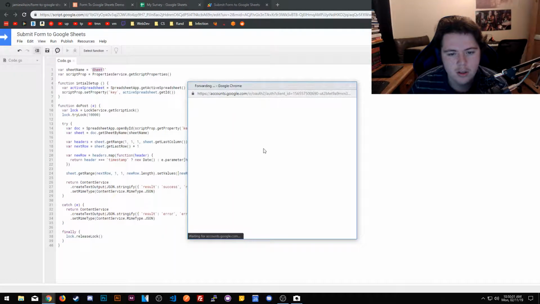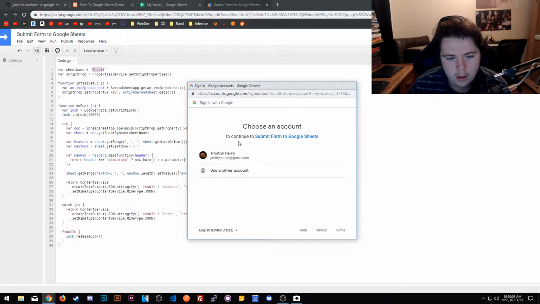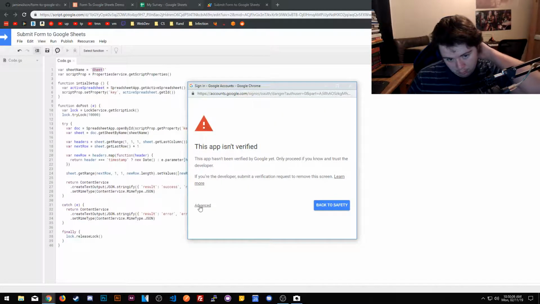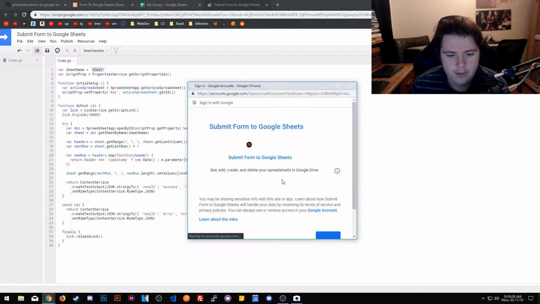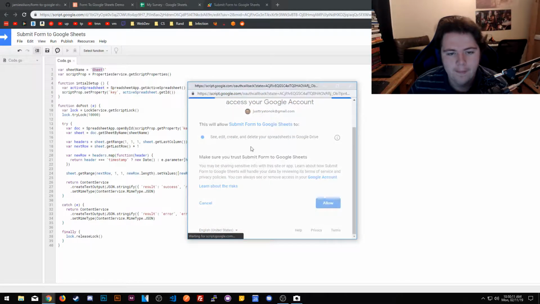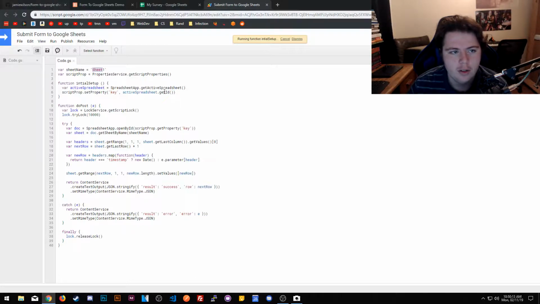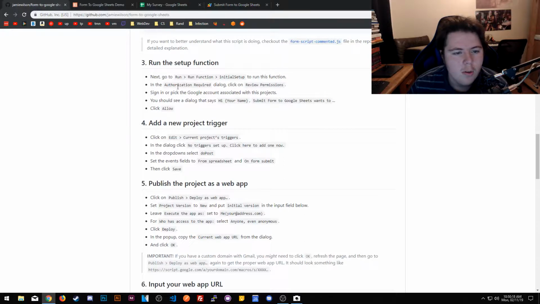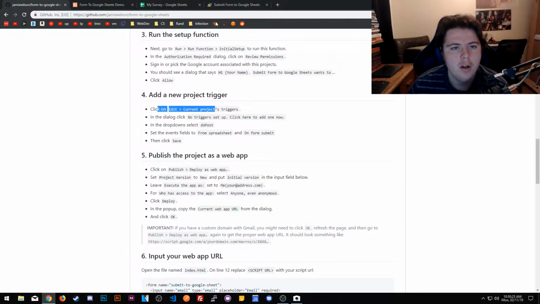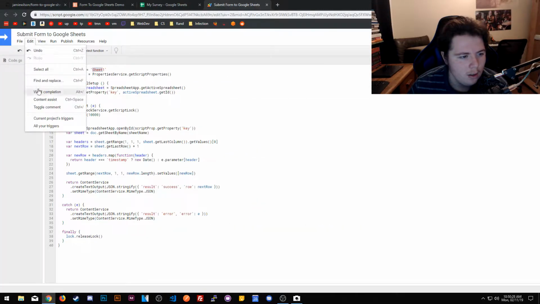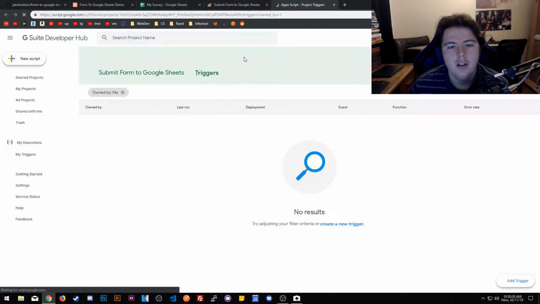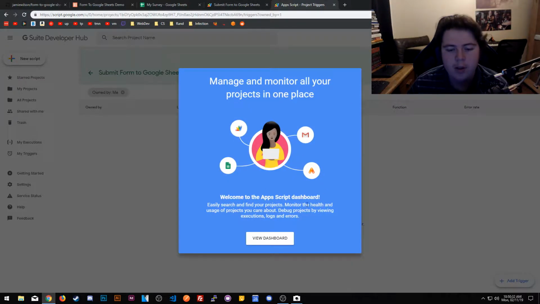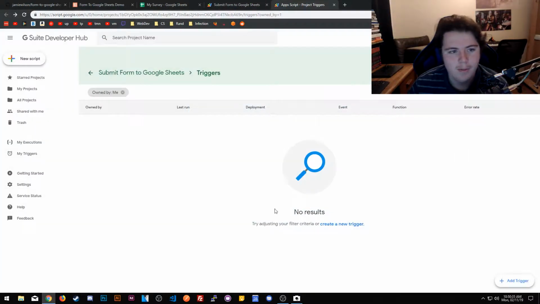Authorization required, review permissions. We're just gonna go ahead and allow this. Running initial setup. Okay, authorization, sign in, and so on. You should see it says hire name, submit wants to, click allow. Okay, add a new project trigger. Click edit current project's triggers. Yeah, I already feel like I'm making progress. Even though I'm following a guide, this is just much better than before.